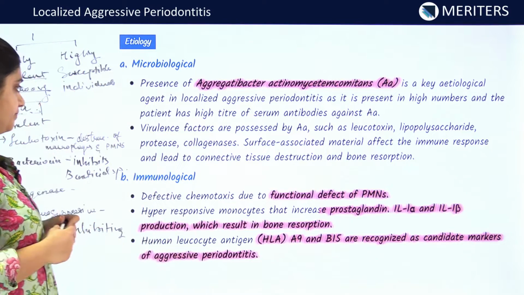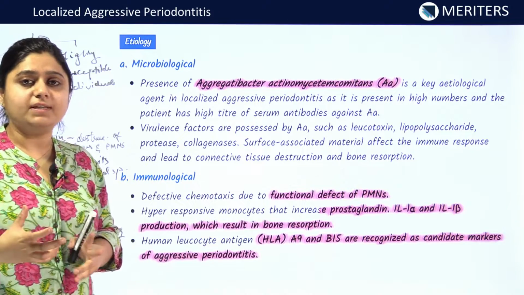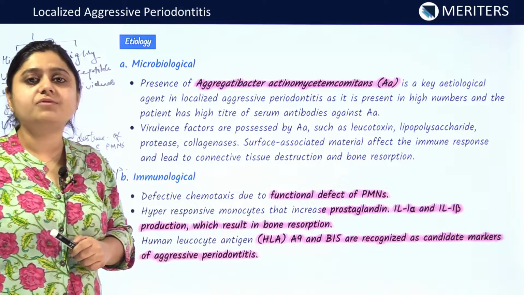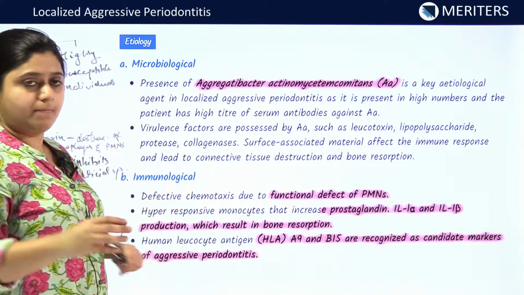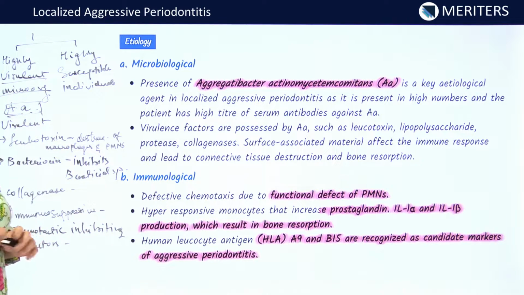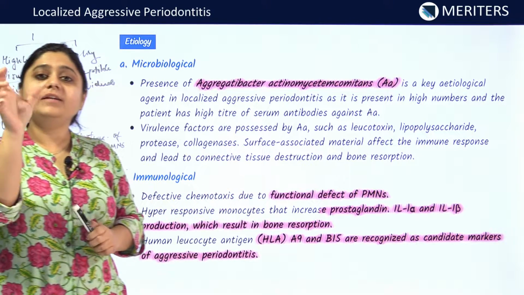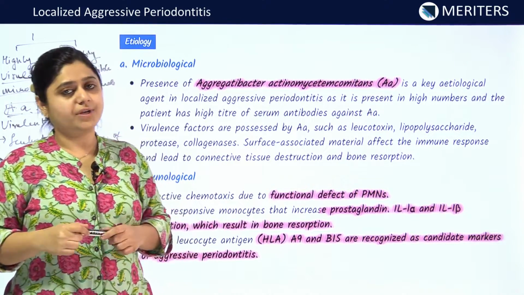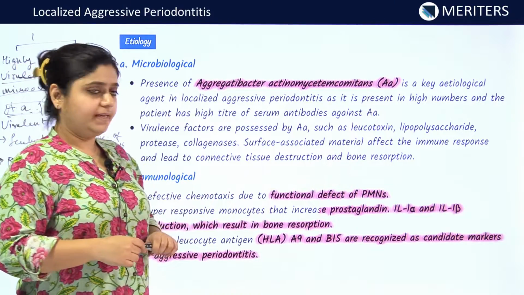The second etiology is the immunological etiology. Immunological means the immune response of the host; there are defects in the immune response of the host against AA. These immunological defects are defective chemotaxis of the PMNs. There is a defect in the neutrophils and thus they cannot come at the site of inflammation and thus they cannot destroy the bacteria.